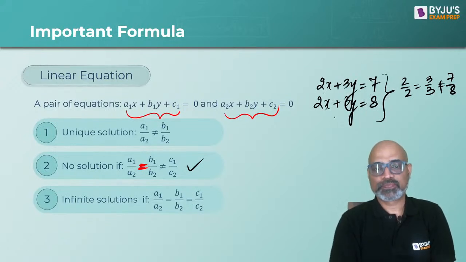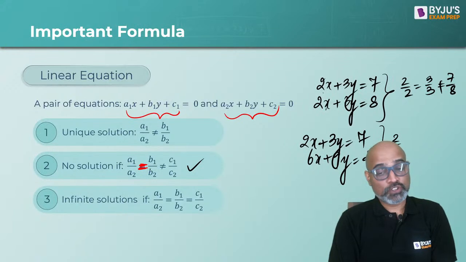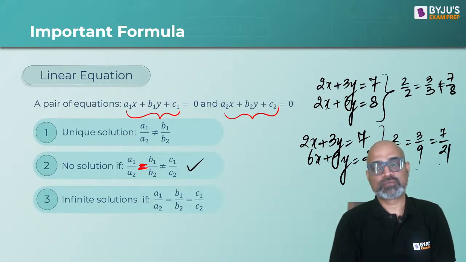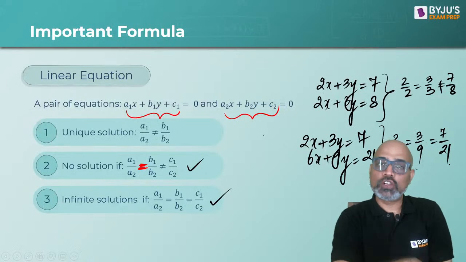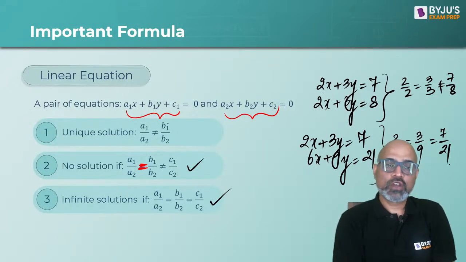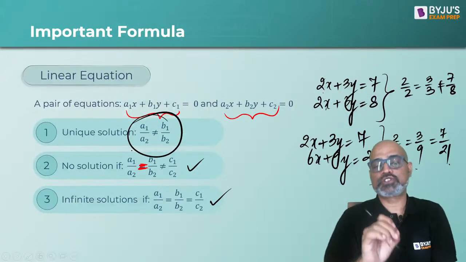क्यों करना है? Right? If you are given something like 2x plus 3y is equal to 7 and let's say 6x plus 9y is equal to 21, and if you are asked to solve this, the ratio of the coefficients of x is same as the ratio of the coefficients of y, which is same as the ratio of the constant terms. क्यों waste कर रहे? नहीं solve होगा ना? You will have infinite solutions. So when do we solve simultaneous linear equations? When the ratio of x coefficients is not the same as the ratio of y coefficients.